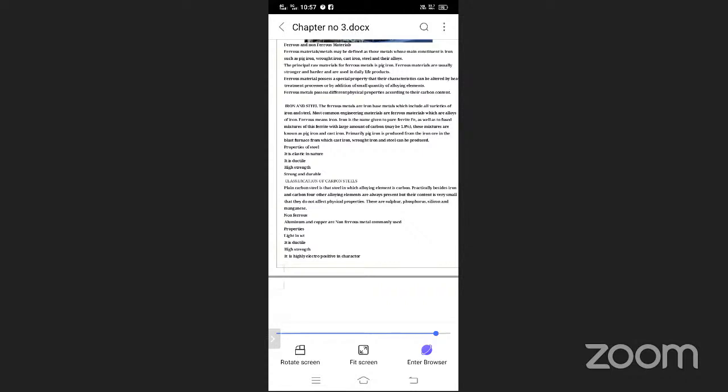And we all know that aluminum and copper are used in the electrical industry, because of this property, as it is highly electropositive in character. So these are the various important properties of non-ferrous material. I repeat that in non-ferrous material, aluminum and copper come. So these are used in electrical cables or electrical work.